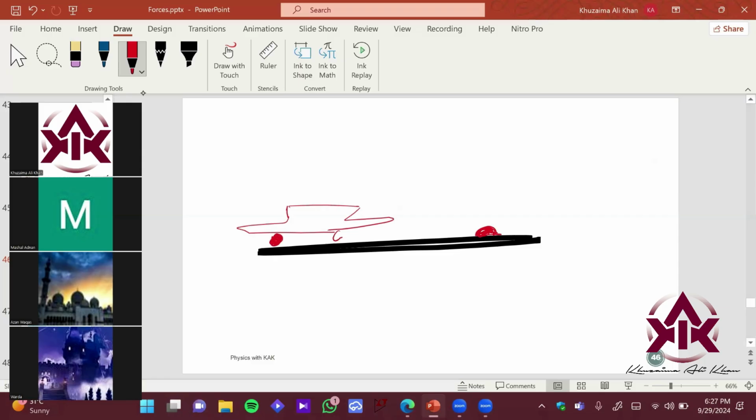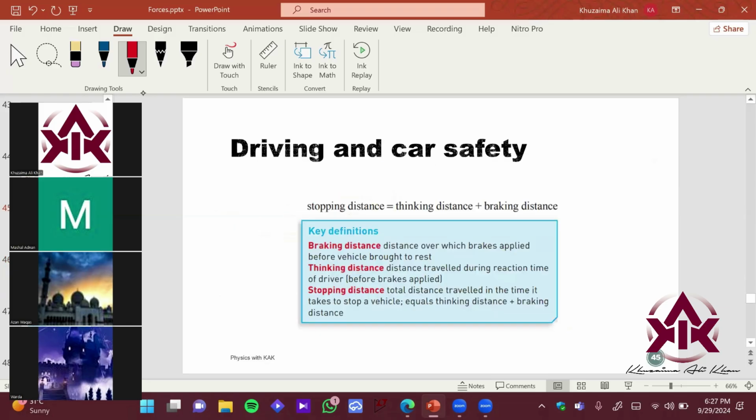It's not a hat, it's a car, right? So imagine you're driving the car and you're sitting over here at the steering wheel, right? And you see this particular bump over here. As you see the bump, that is position A and this is point B. From seeing the bump on the road until slowing down over here, you have these three distances.